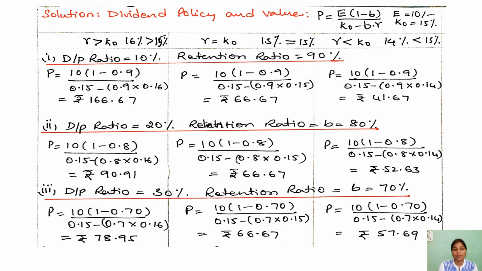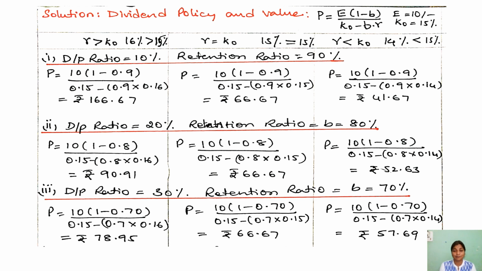Case number 1, you see that dividend payout ratio is 10%, retention ratio is 90%. Here in case 1, in the situation of R greater than K naught, the share price is coming to be rupees 166.67. In the second case, when R is equal to K naught, the share price is coming to be 66.67 rupees. And finally in the third case, when R is less than K naught, the share price is coming to be